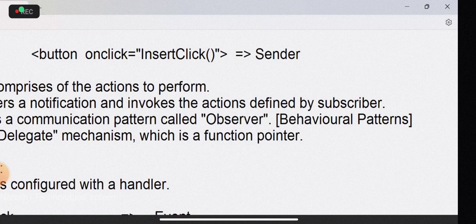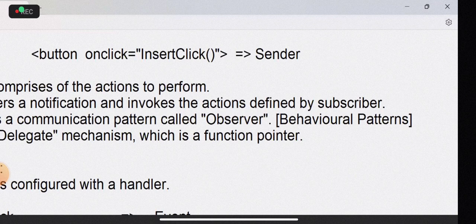Actually, React event handler can be defined using various techniques.